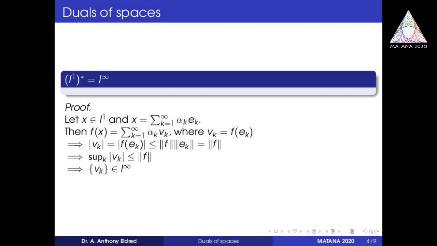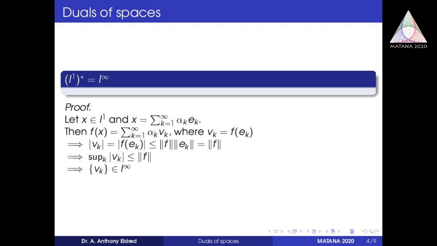So first we will show that dual of L^1 is L infinity. So we take an element in L^1, and any element in L^1 can be given in terms of a Schauder basis, that is summation k equal to 1 to infinity alpha k e k. Then applying f of x, we have f of x equal to summation k equal to 1 to infinity alpha k v k, where v k equal to f of e k.